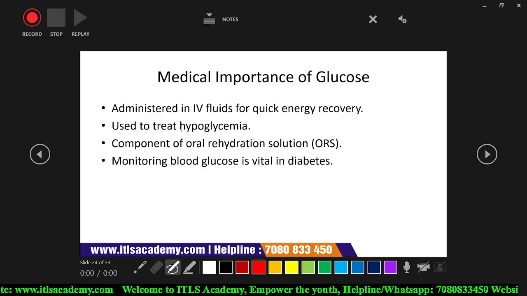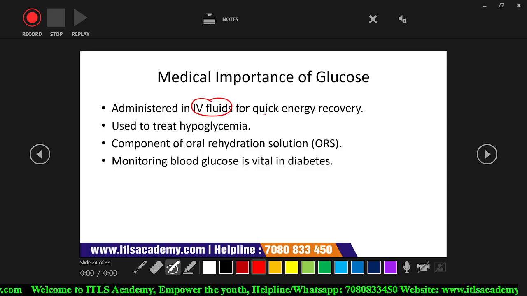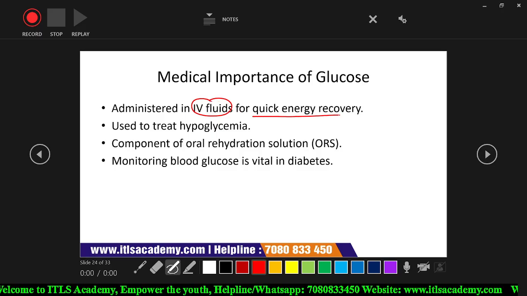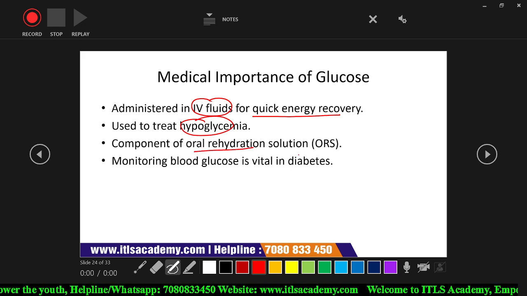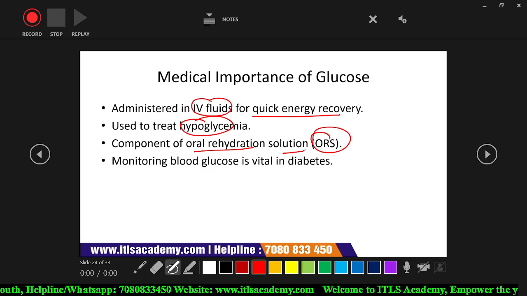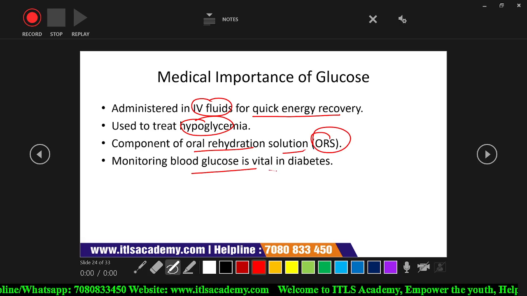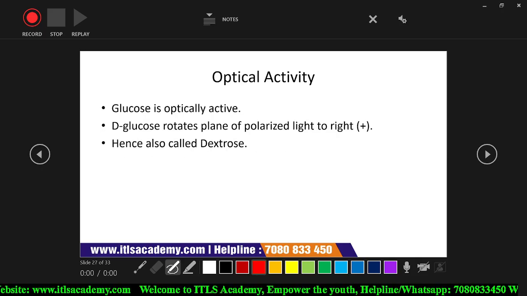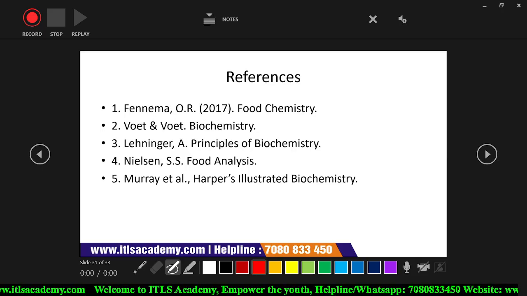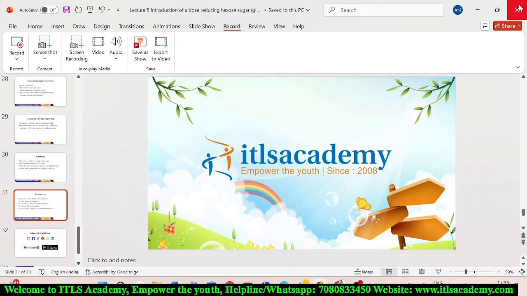Medical importance of glucose. Glucose is administered in the form of IV fluid for quick energy recovery. It also treats hypoglycemia. Glucose is also a main component of oral rehydration solution, that is your ORS, and monitoring blood glucose is vital in diabetes. Analytical determination of glucose we will discuss later. So this is all about the introduction part of glucose.